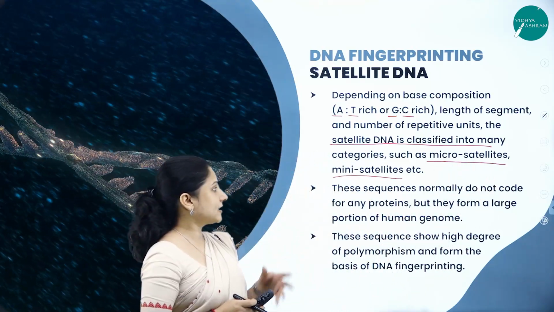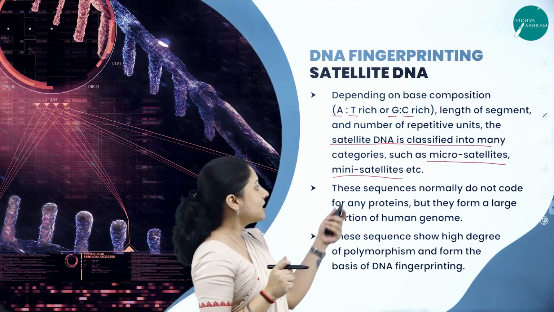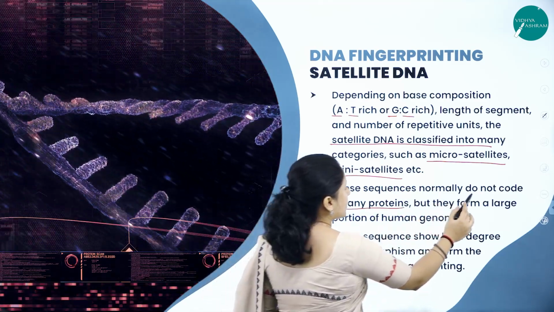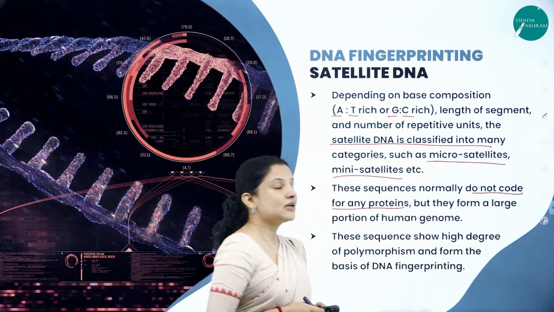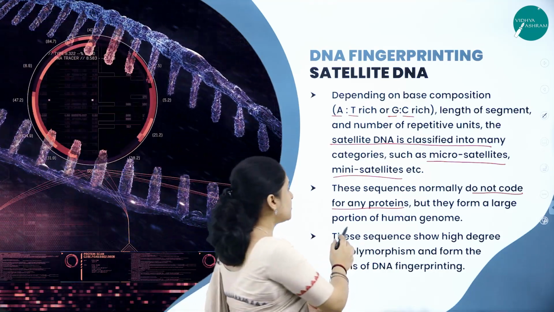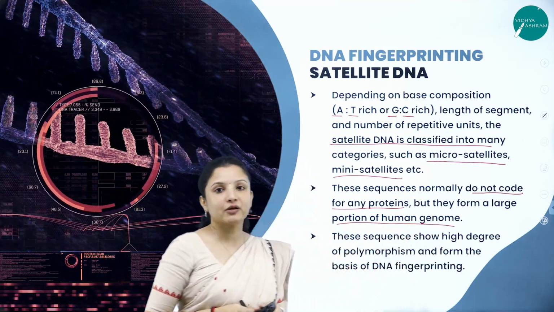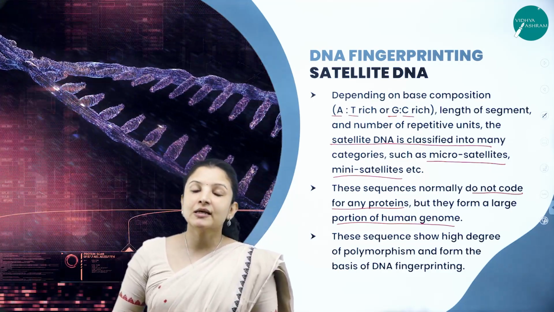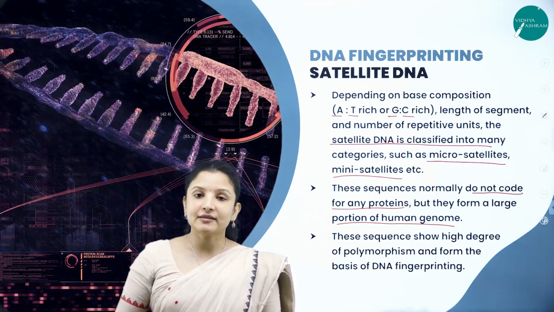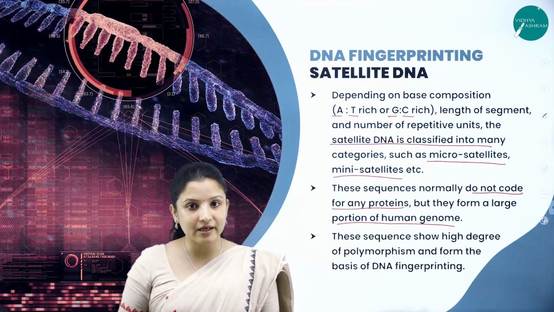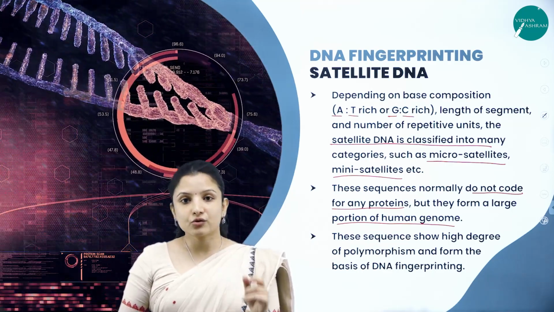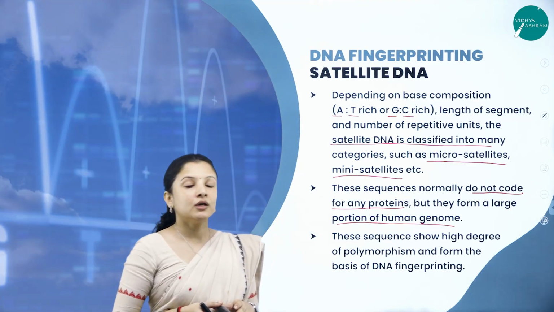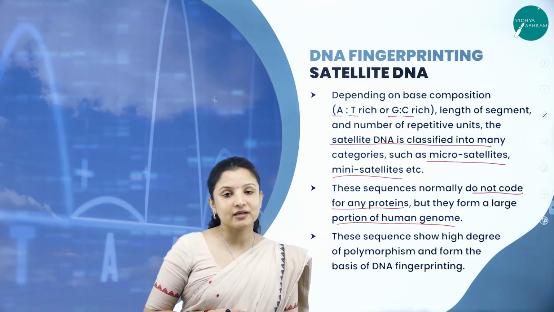These satellite DNA sequences do not code for any proteins, meaning they are non-coding sequences, but they form a large portion of the human genome. That is true, right? Because human beings are eukaryotes. Eukaryotes have DNA in which both the coding and the non-coding sequences, that is the exons and introns, are present. Now, the number of introns compared to exons is more.